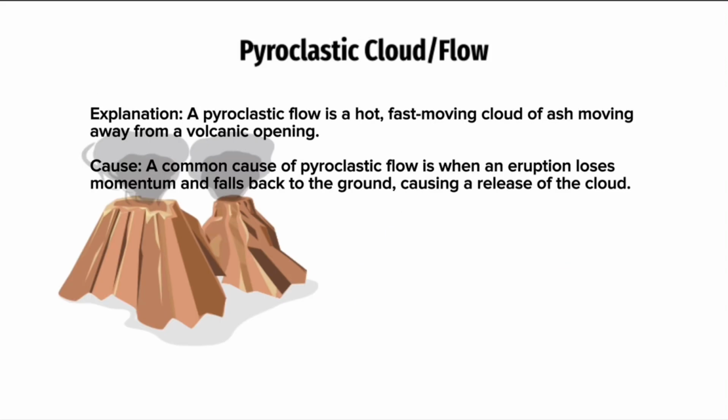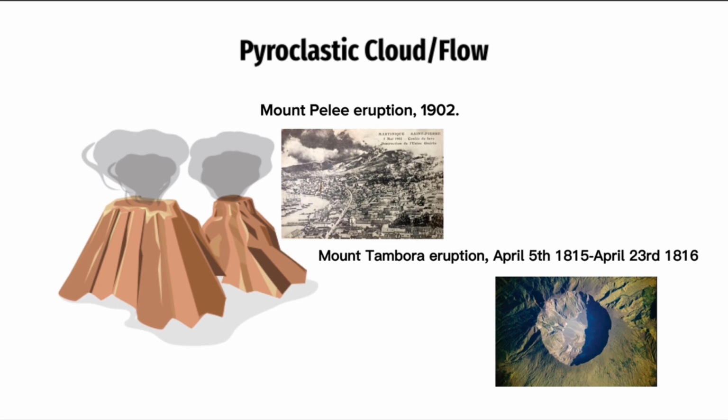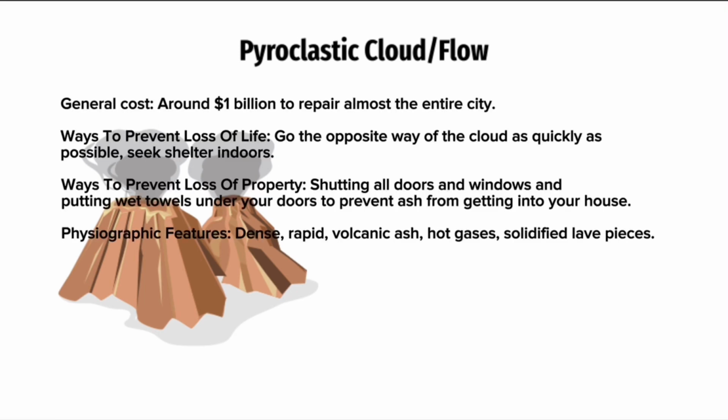I will now be talking to you about pyroclastic flows. A pyroclastic flow is a hot, fast-moving cloud of ash moving away from a volcanic opening. A common cause of pyroclastic flow is when an eruption loses momentum and falls back to the ground, causing a release of the cloud. Some examples of a pyroclastic flow are Mount Pelée eruption in 1902 and the Mount Tambora eruption from April 5, 1815 to April 23, 1816. The general cost is around $1 billion to repair almost the entire city.